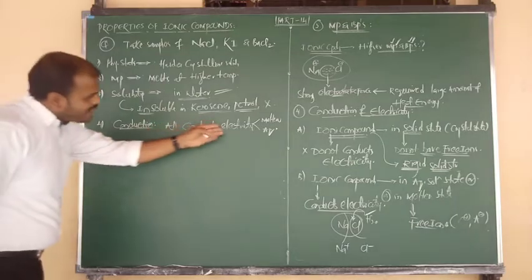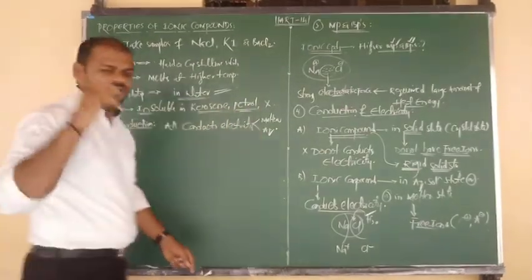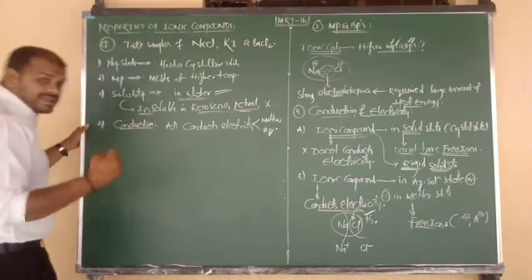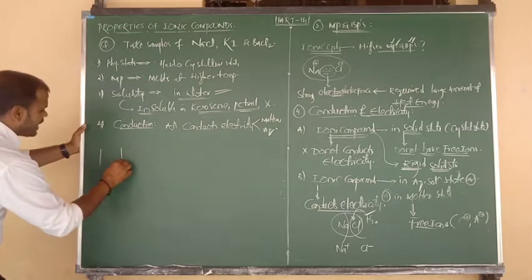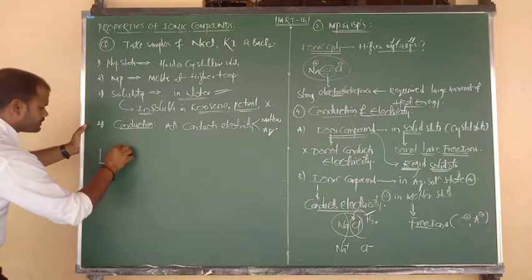Sir, in aqueous and molten state, how are they responsible for conducting electricity? Again, I have told you, due to the existence of free cations and free anions. Once again, I am going to tell you a small experiment. First of all, I am going to consider a beaker, and suppose it is nothing but one electrolytic cell.